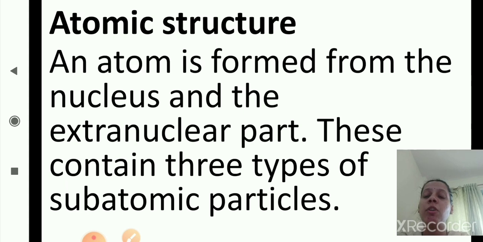Then we studied atomic structure. An atom is formed from the nucleus and the extranuclear part. Extranuclear part we will study in the next session. The atom contains three types of subatomic particles.